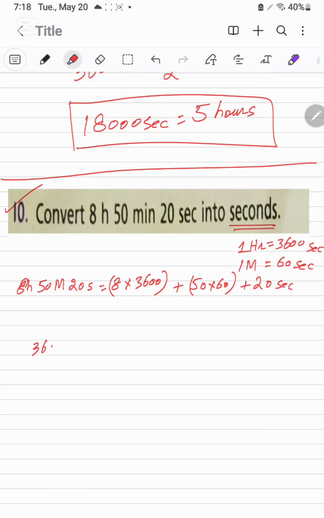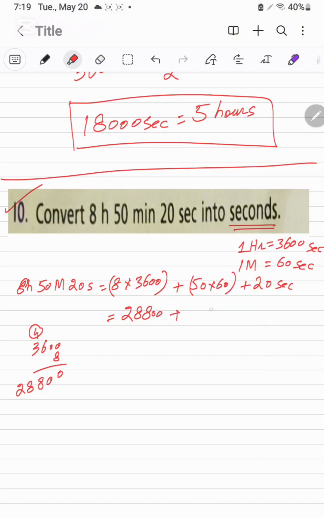Now 3600 multiplied by 8, 0 0 and 8 6 times are the 48. 8 will be here and 4 carry. 3 8s are 24. 24 plus 4 carry, it is the 28. It is the 28,800 seconds.